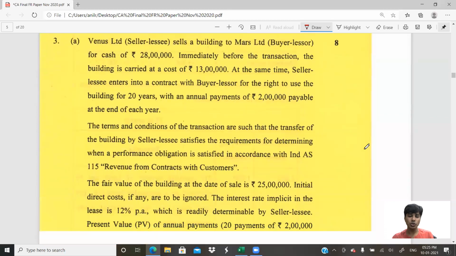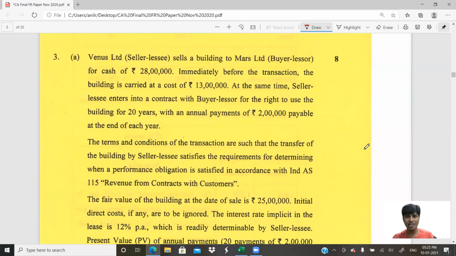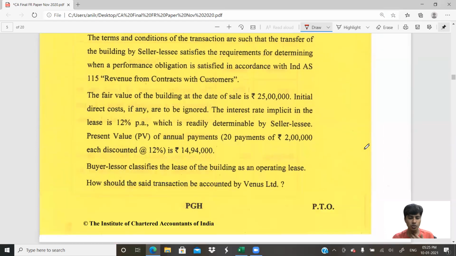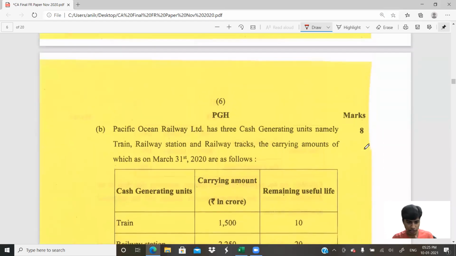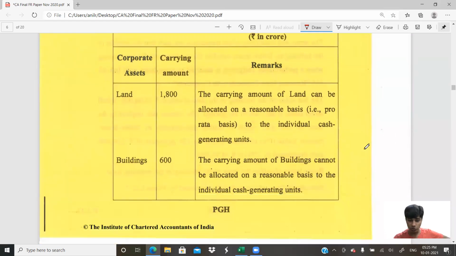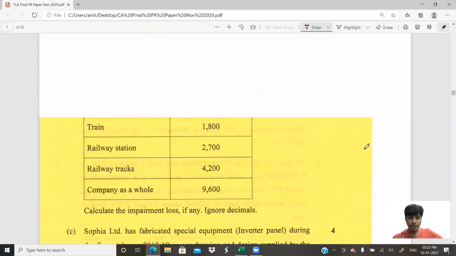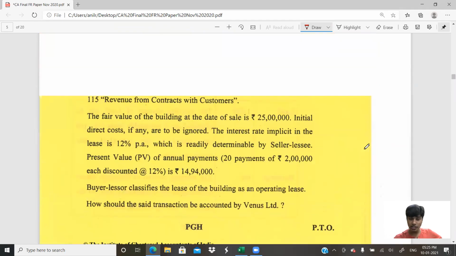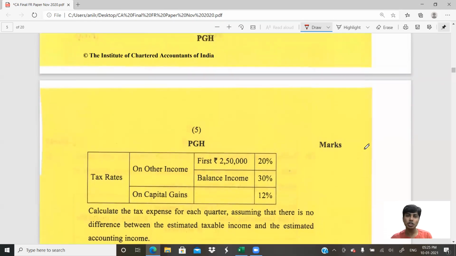So we'll see the solution to question number C. This is Venus Limited, buyer lessor, Ind AS 116 leases. So we'll see this 8 marker followed by another 8 marker. It's 8 plus 8, 16. There should be one more 4 marker here. Question number 3 has 3 sub questions. We'll see the solution to question number 3 in our part 3 video. There is the part 1 video, which has the solution to question number 1, and this part 2 has the solution to question number 2. You will get 3, 4, 5, 6 in the following days. I hope to see you there.